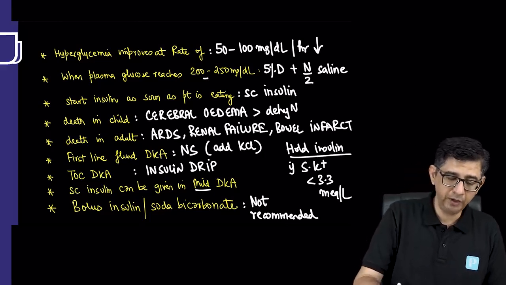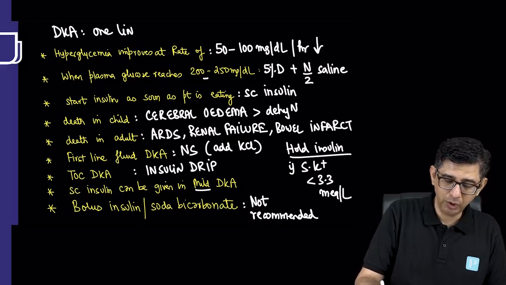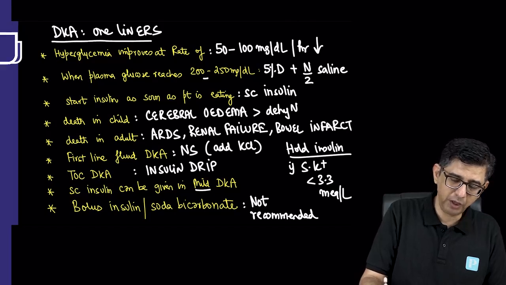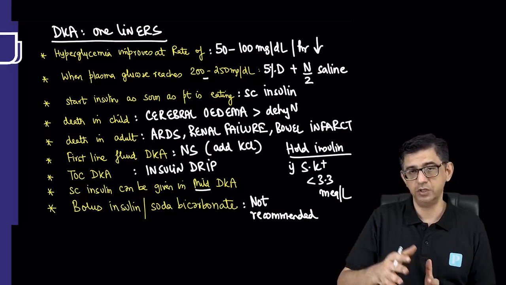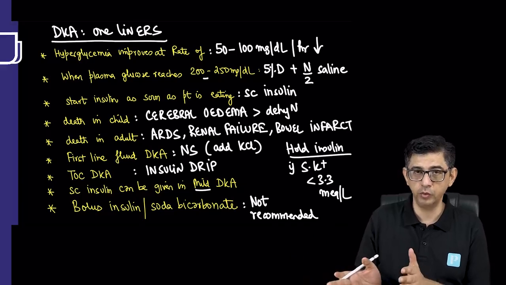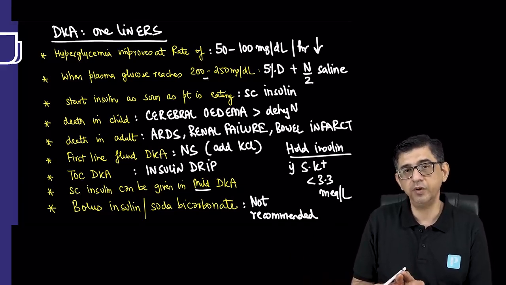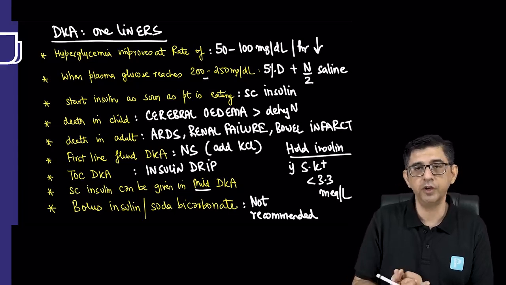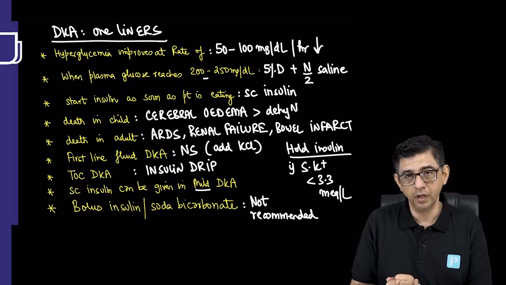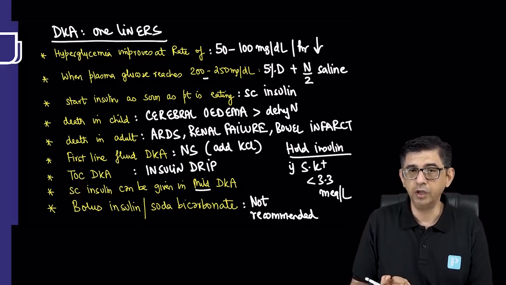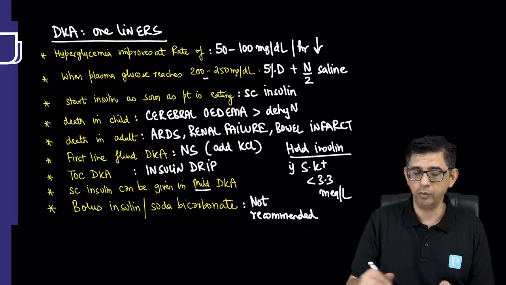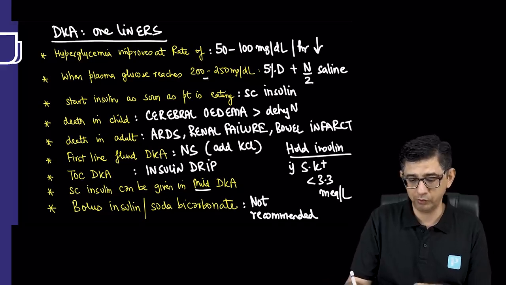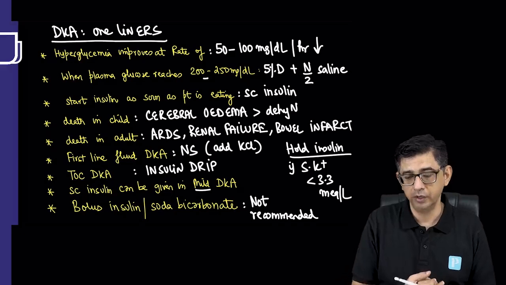These are a couple of one-liners with respect to diabetic ketoacidosis that I have discussed. And the most peculiar one in these one-liners that you should be remembering is that once you start treating a patient, the sugar value, which was initially 350, 400, 450, once it goes between 200 to 250, then what you're supposed to do is change the fluid to 5% dextrose and half normal saline. I've also taught you that if normal saline being given to a patient is triggering hyperchloremic acidosis, you can switch over to half normal saline. Then no need of 5% dextrose, but if sugar is falling, then yes, 5% dextrose needs to be added to half normal saline.